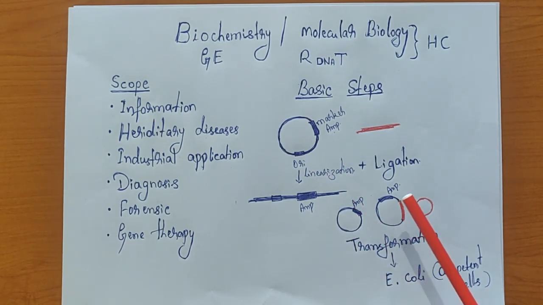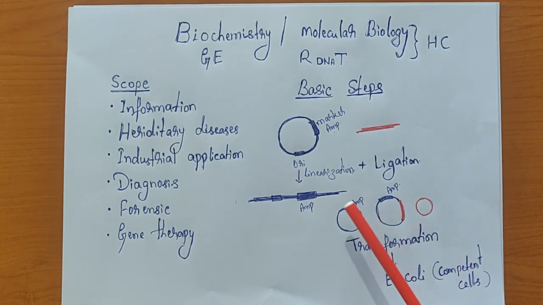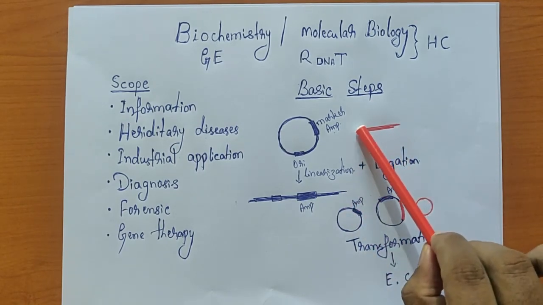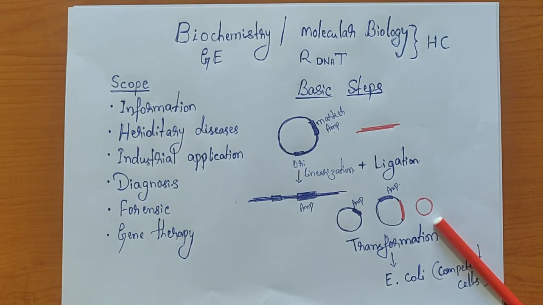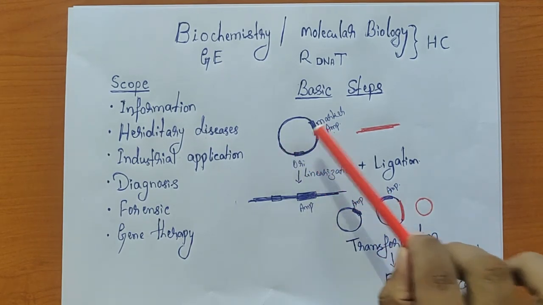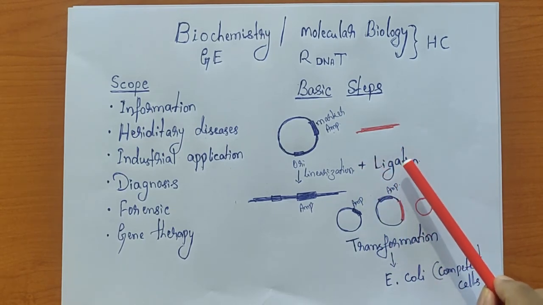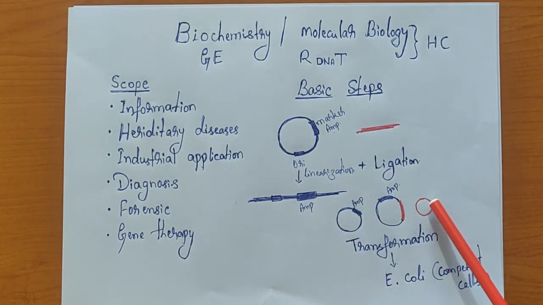Another possibility is going to be the clone. That is the main purpose of our experiment. What happens is that this end will join, this end will join. Now that is a hybrid DNA, so we call this a clone. So with these 2 components put together in a ligation reaction carried out by the enzyme ligase, there are 3 possibilities.